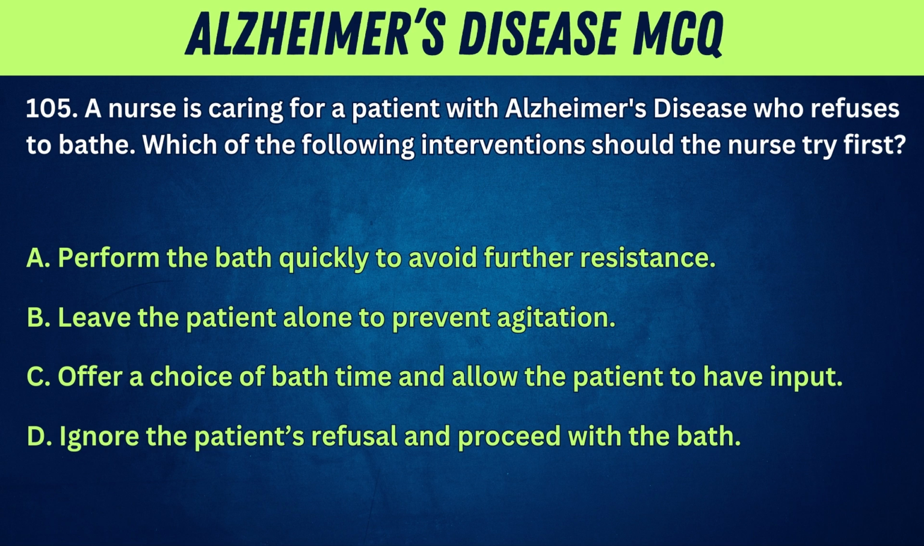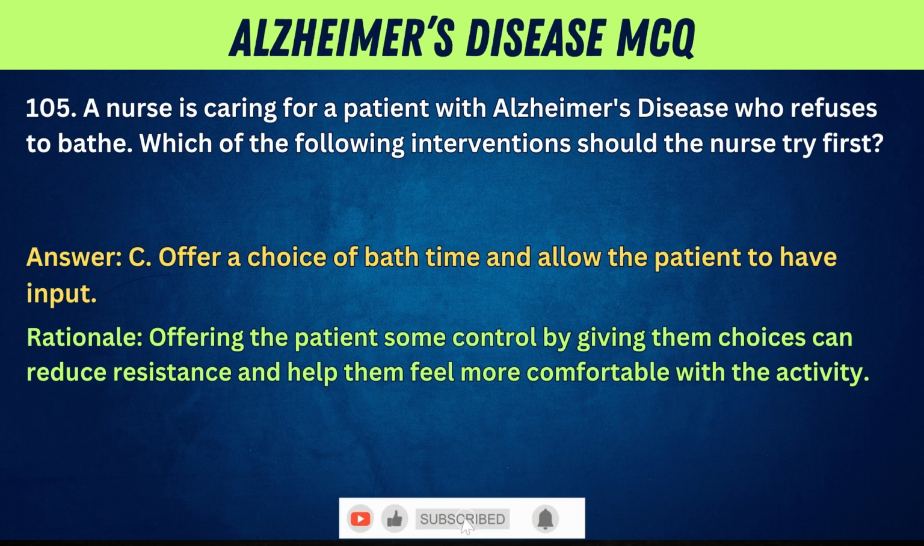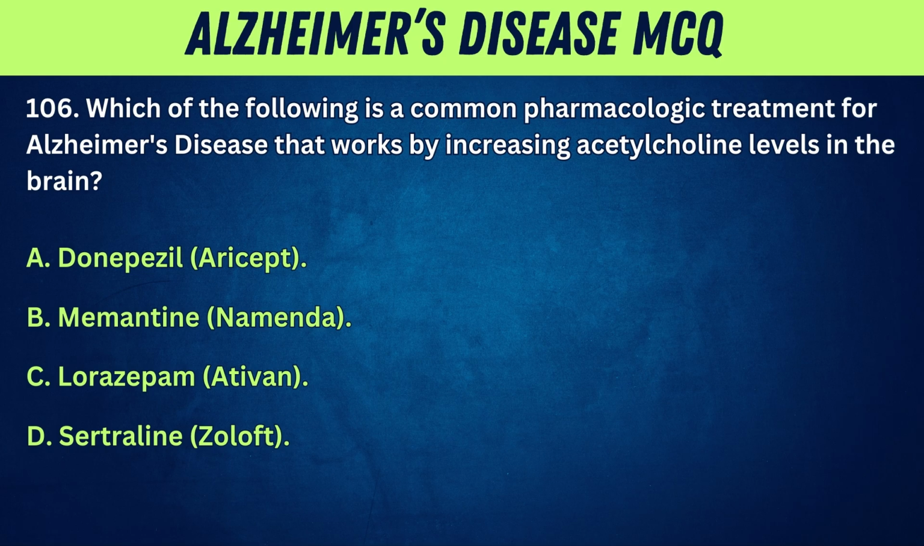A. Perform the bath quickly to avoid further resistance. B. Leave the patient alone to prevent agitation. C. Offer a choice of bath time and allow the patient to have input. D. Ignore the patient's refusal and proceed with the bath. Answer: C. Offer a choice of bath time and allow the patient to have input. Rationale: offering the patient some control by giving them choices can reduce resistance and help them feel more comfortable with the activity.